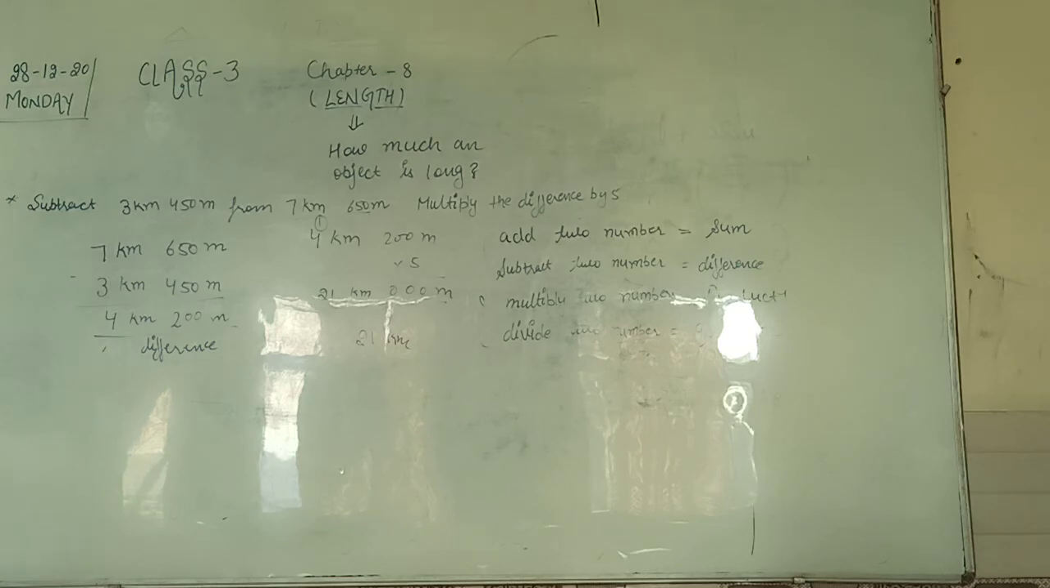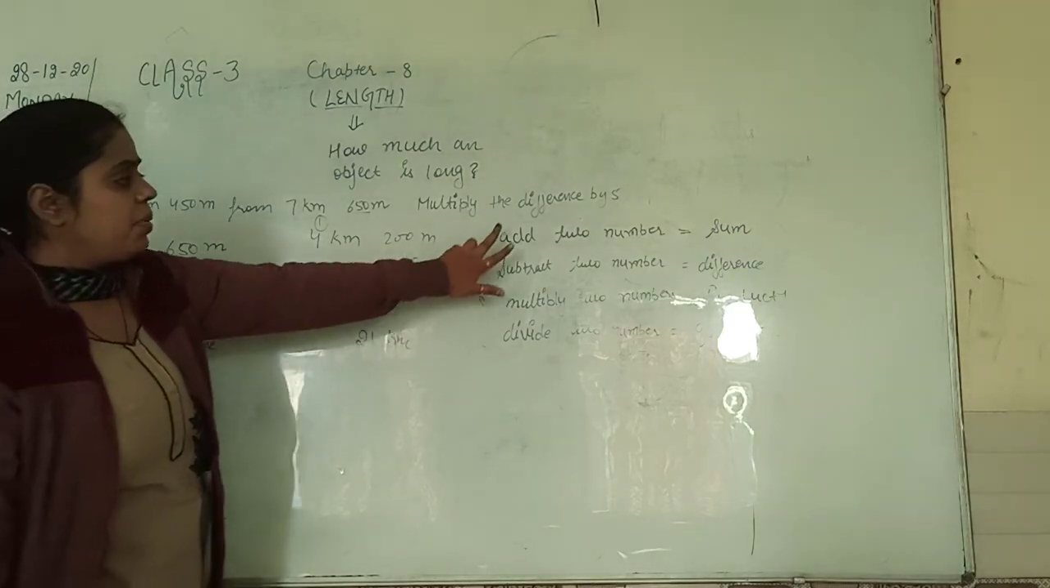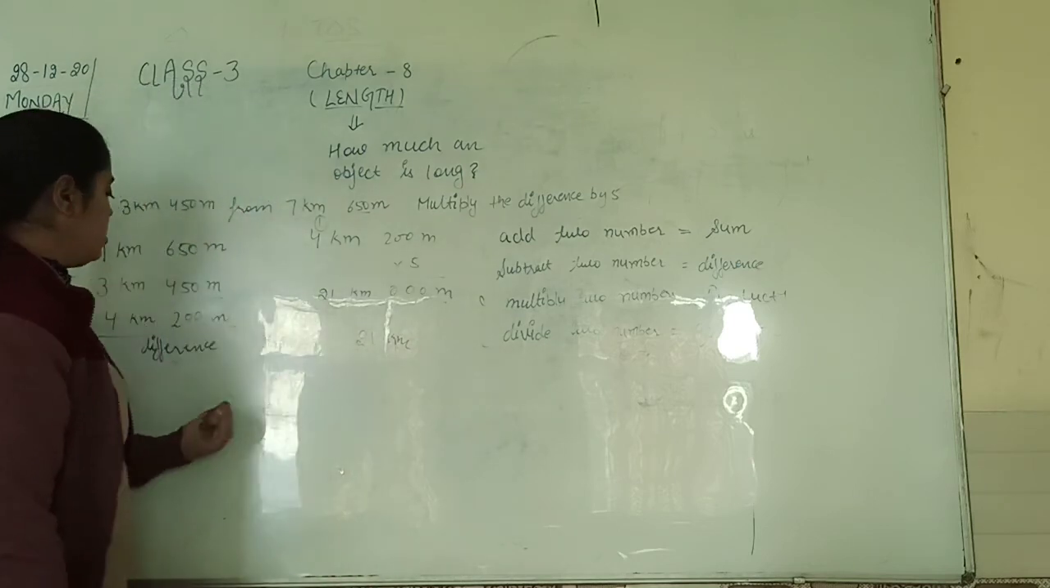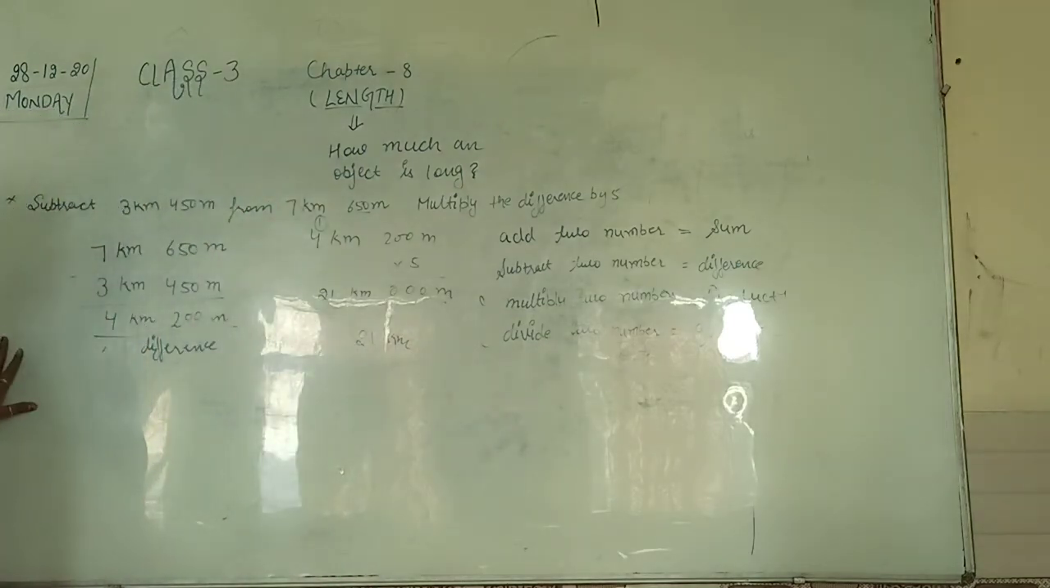So whenever these types of questions are there, you have to see: multiply the difference. Means firstly हमें क्या करना है? Firstly we have to subtract this, and whatever the answer, we have to multiply with 5. Right? So many questions are there of this type.